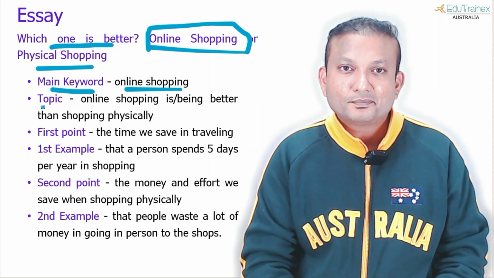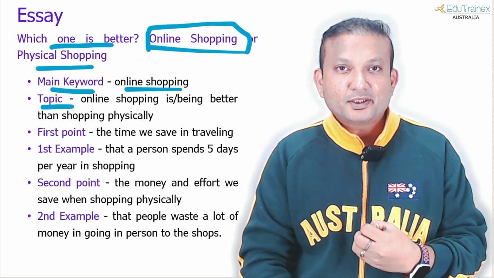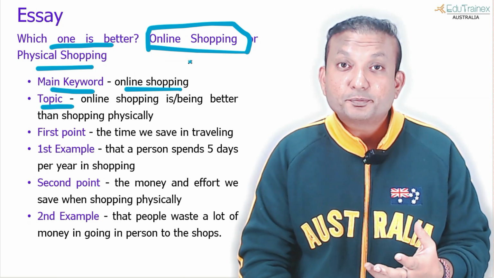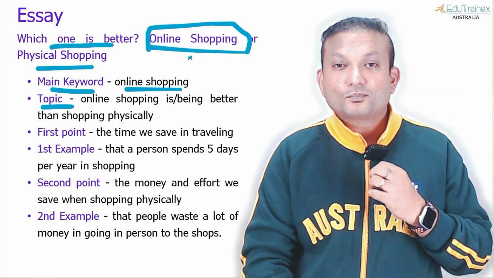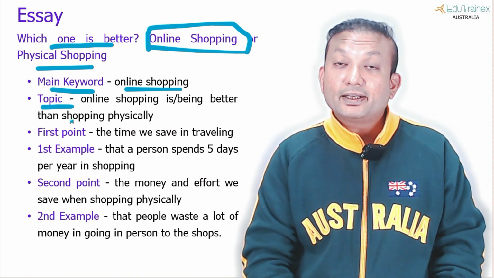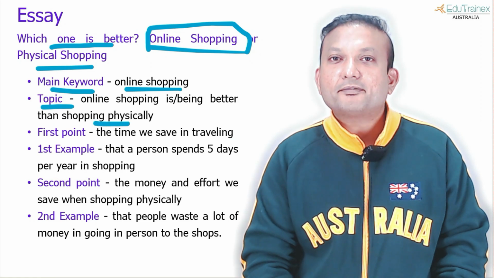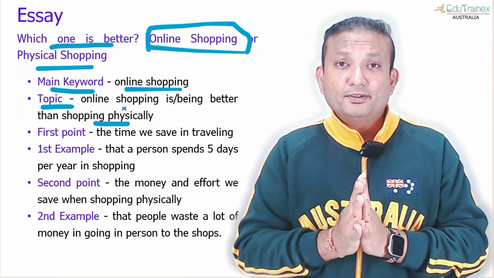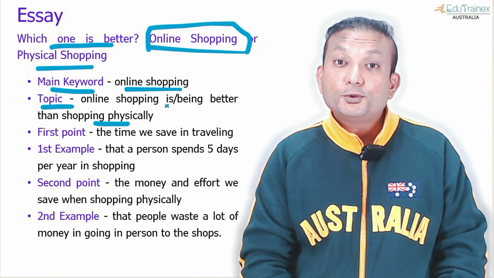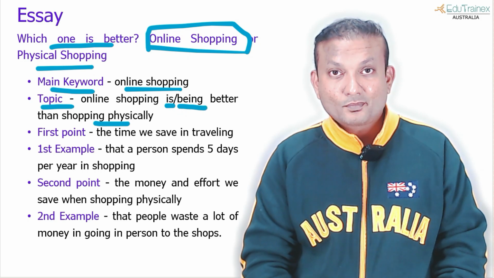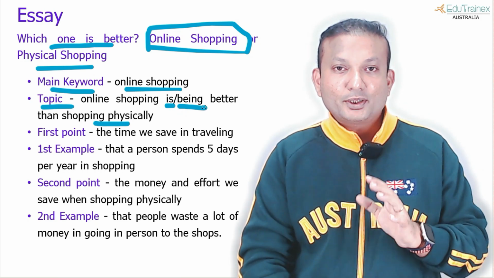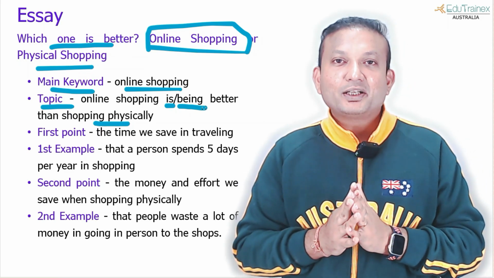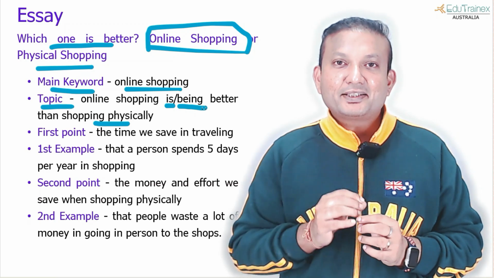Now what is my topic? The topic is something that is posed to you as the question. So let's say the question was, which one do you think is better in terms of shopping experiences, online shopping or physical shopping? So I will say online shopping is better than shopping physically. I slightly did a paraphrasing here: physical shopping versus shopping physically. Okay, you can use the same phrase as given in the question, that's not a problem. Now there are 2 variations here, is and being. I'll show you where to use which, because is is used when there are no subordinate clauses and being is used when there are subordinate clauses. So in the template you will find the places.